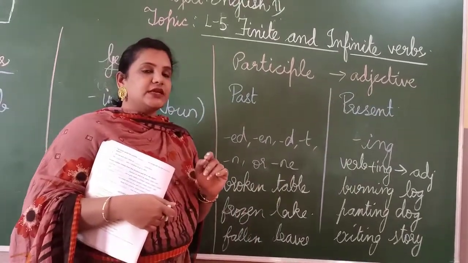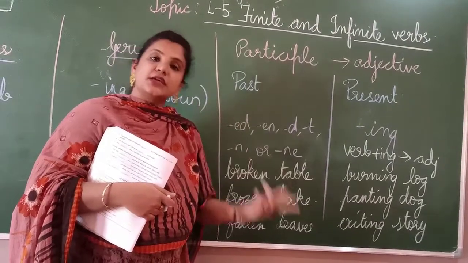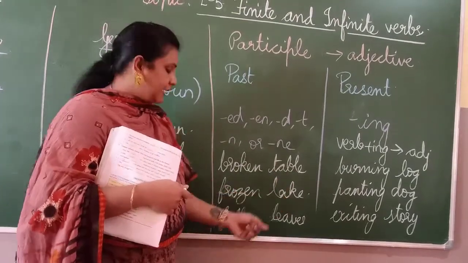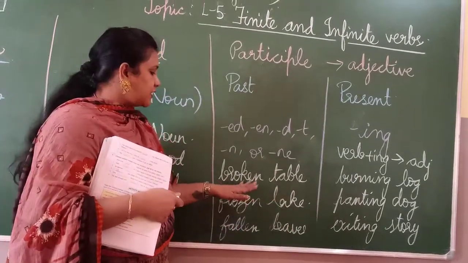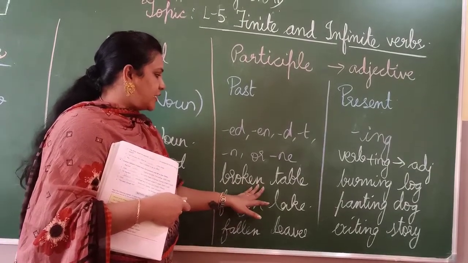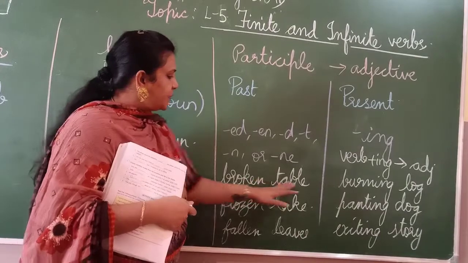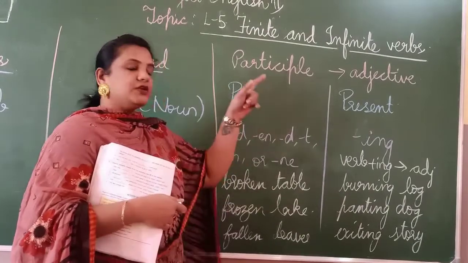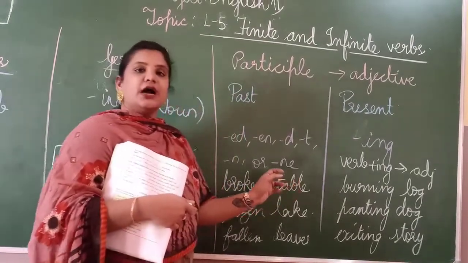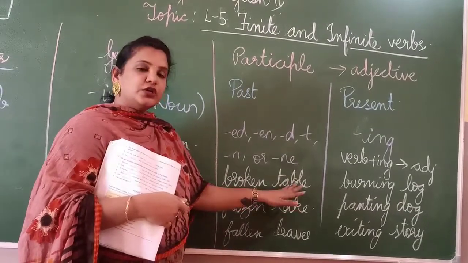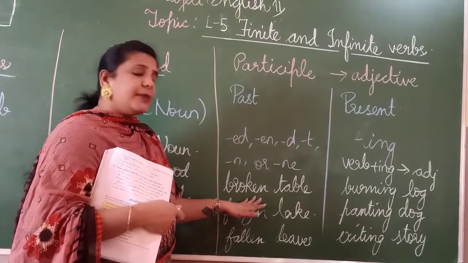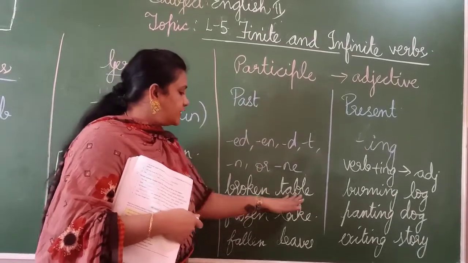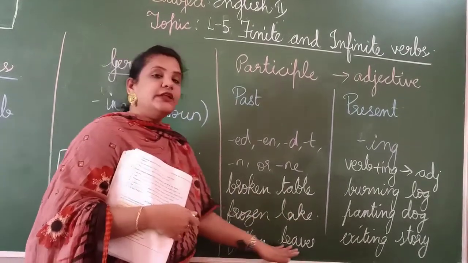Now what is an adjective? Adjective is the word which describes your noun, right? For example, broken table, frozen lake, fallen leaves. See here, broke is a verb, you are adding en and making broken, so it is the past tense of your verb. Broken table, so you are describing the table here, how the table is. When you describe a noun, it is called an adjective. So you are describing the noun with the past form of the verb. That is called your past participle, like broken table, frozen lake, fallen leaves.